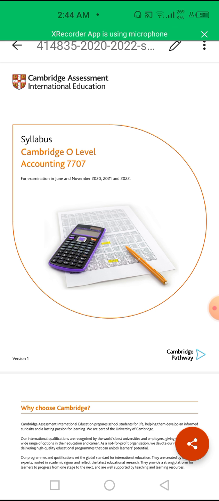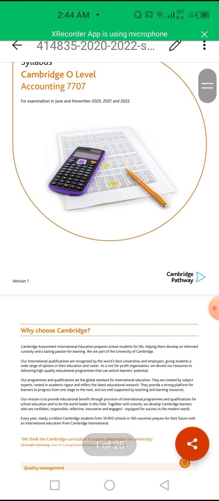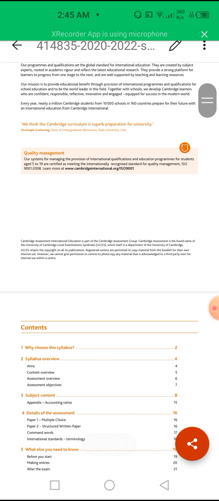7707 is the code. Today we will discuss the syllabus and the paper pattern a bit. Then we will move on, one by one in our next videos, to the curriculum discussions, how we have to solve the problems, and how we can make it easy for you to learn accounts online. So it will be a quick video. I have already explained many things, same like economics.